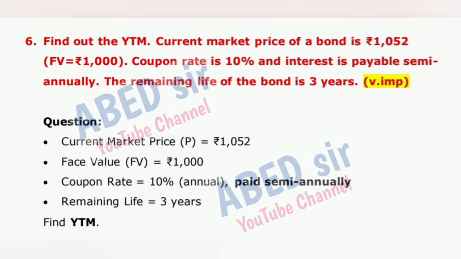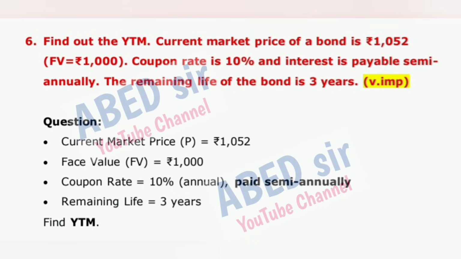Find out the YTM. Current market price of a bond is 1,052 rupees, FV is equal to 1,000. Coupon rate is 10% and interest is payable semi-annually. The remaining life of the bond is 3 years. Very important question. Current market price, P, is equal to 1,052 rupees. Face value, FV, is equal to 1,000 rupees. Coupon rate is equal to 10% annual, paid semi-annually. Remaining life is equal to 3 years.